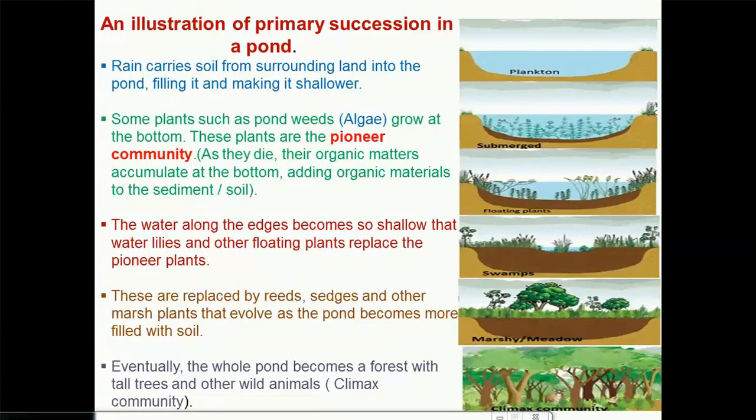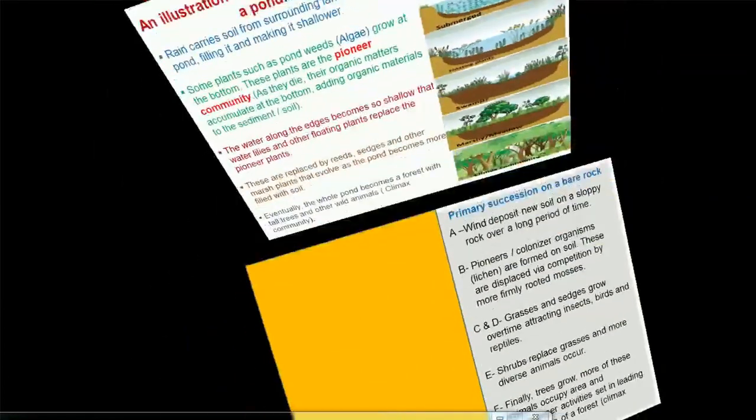And that you can see at the 4th one. All right, and at the 5th one, we are already having trees found on such pond area. It was formerly freshwater. It has now become a terrestrial habitat. And these trees can grow to be very tall. Eventually the whole pond becomes a forest with tall trees and other wild animals. So it is said to have attained climax community. Do you get? I believe you do. All right, let's move on.